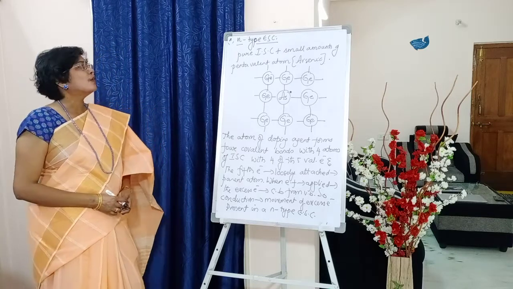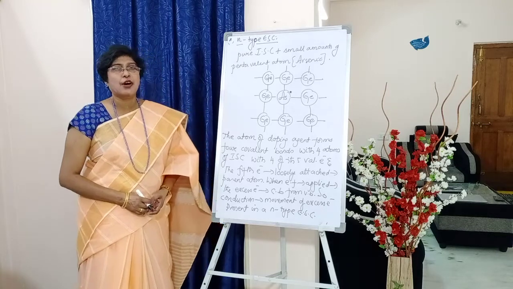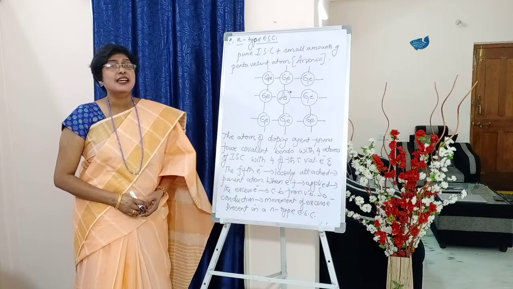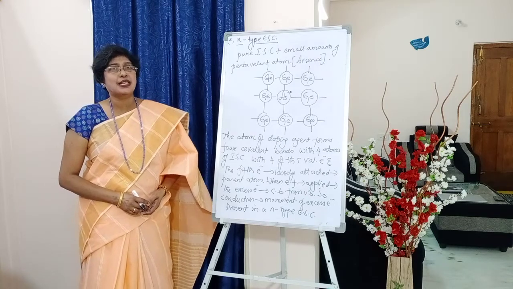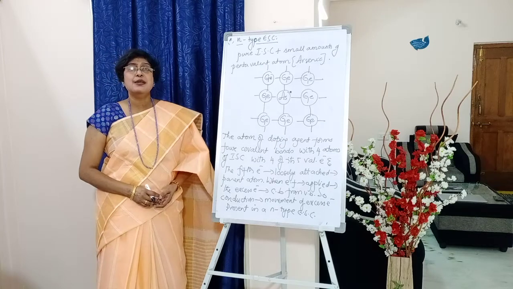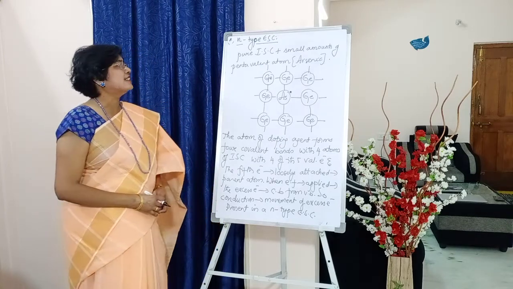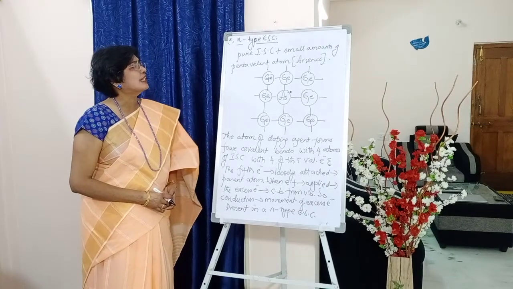Okay, so how is this N-type extrinsic semiconductor formed, students? We have seen that extrinsic semiconductor means adding small amounts of dopants to a pure intrinsic semiconductor. So which impurity is added to get an N-type extrinsic semiconductor? Look here, students.